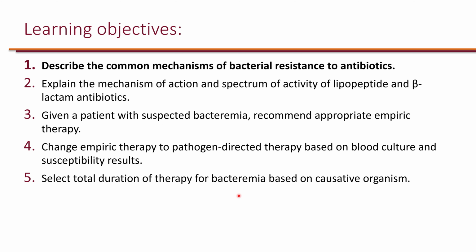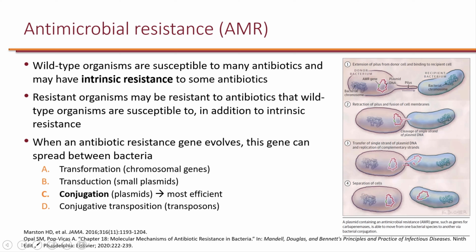The next learning objective is to describe the common mechanisms of bacterial resistance to antibiotics. Wild-type bacteria are susceptible to many antibiotics, and they are called wild-type because they have not developed resistance through mutations or acquisition. However, they can still be resistant to some antibiotics intrinsically, and that's what determines the spectrum of activity of antibiotics. Resistant bacteria are the ones that are resistant to antibiotics that normally should have been susceptible to as wild-type.